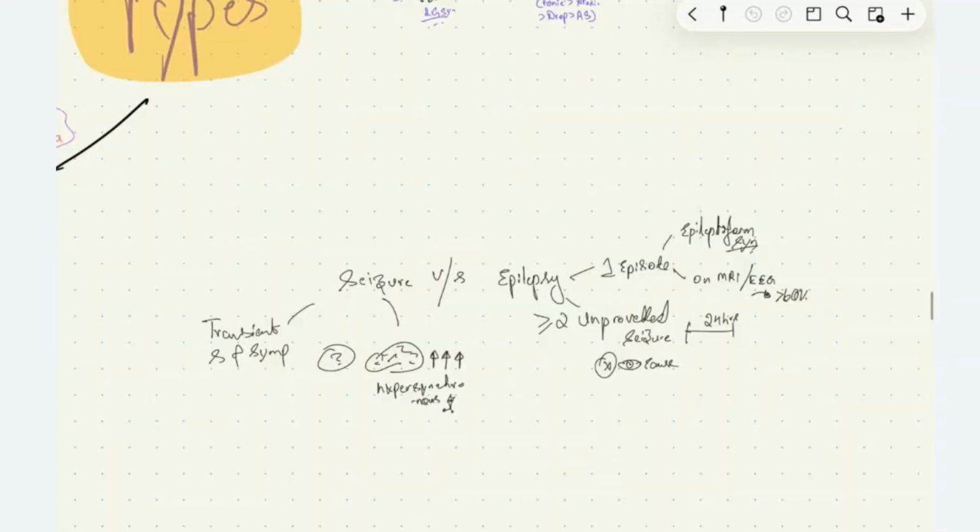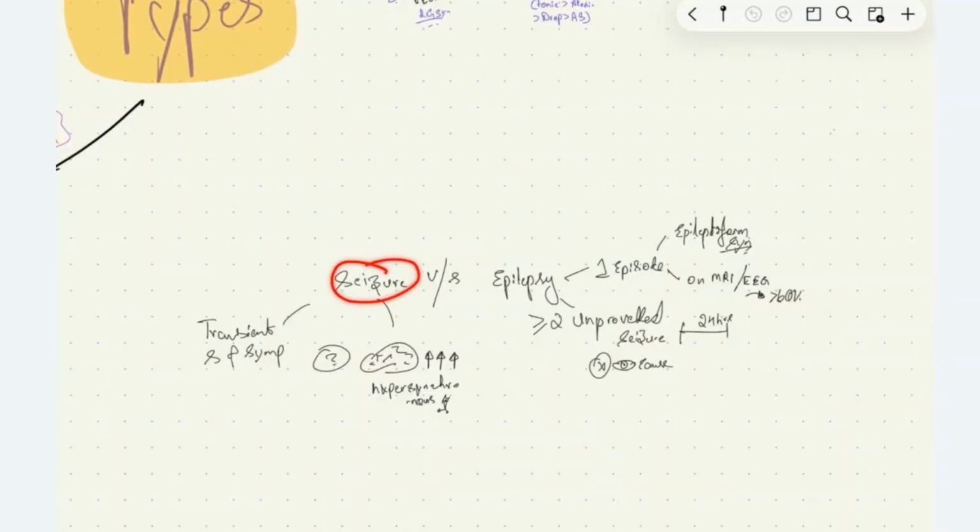What is epilepsy and seizure? Seizure is the transient signs and symptoms seen due to excessive hypersynchronous activity or stimulation of neurons. Now, what is epilepsy? Epilepsy is two or more unprovoked seizures with no identifiable causes like hypoglycemia, hyponatremia. All these reversible causes should not be there.